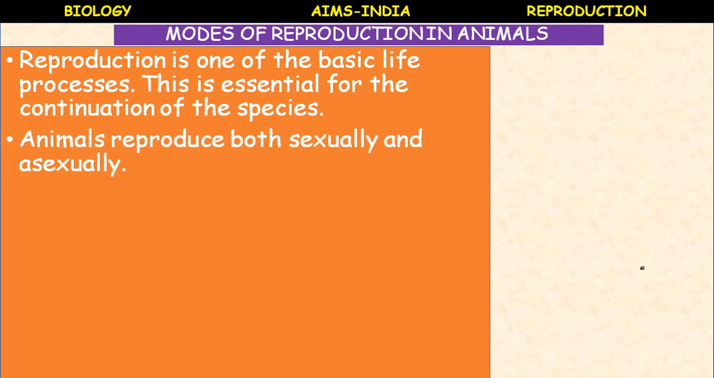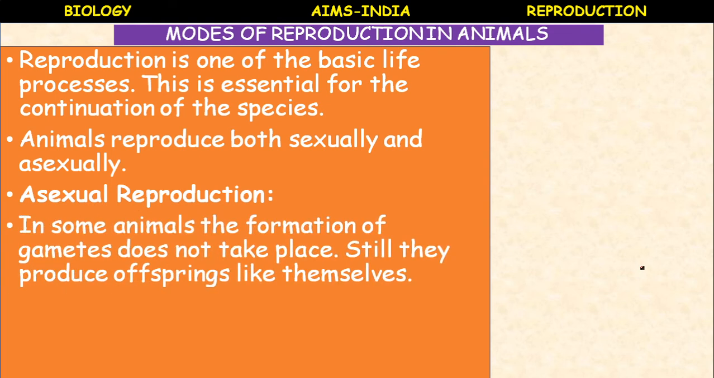Reproduction is the basic life process which is essential for the continuation of species. Animals reproduce both sexually and asexually. Both modes of reproduction can be seen in animals. First, let us discuss asexual reproduction.